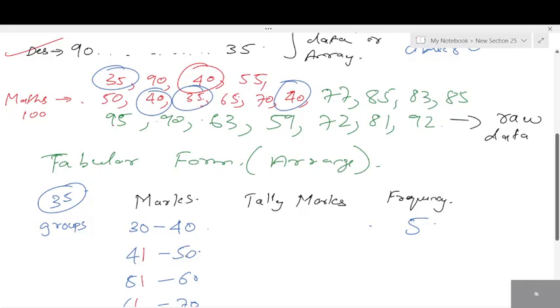Next, from 41 to 50. Check from 41 to 50. We have 55, 2, even 50 you have to consider. 50, 55, only 2, right? From 41 to 50, 2.